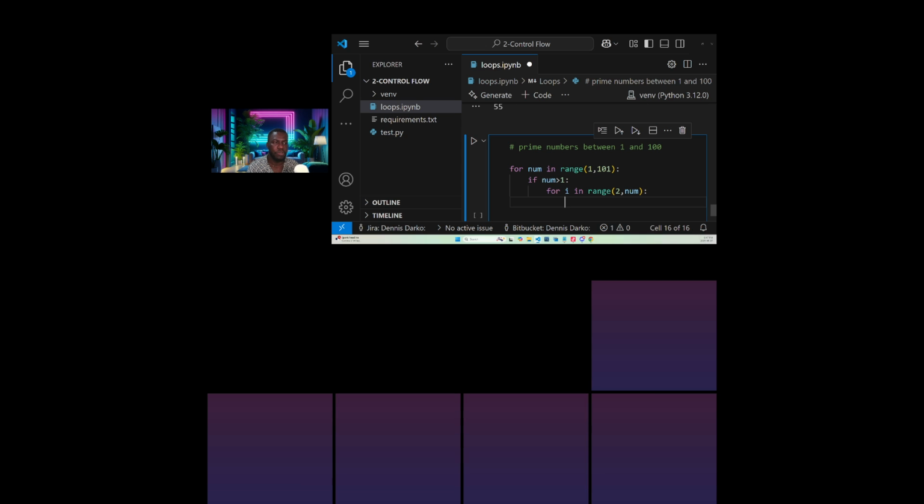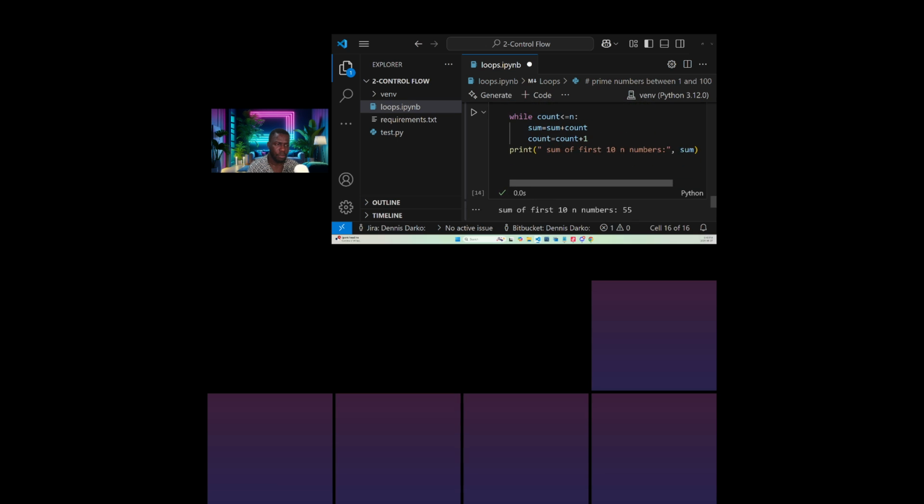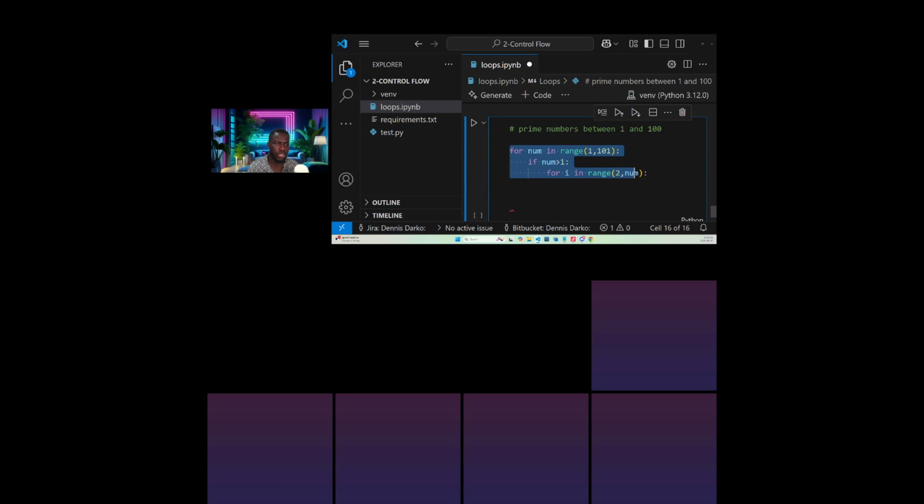So prime numbers between 1 and 100. For number in range 1, 101, if the number is greater than 1, then I'm setting another condition. I'm trying to set the conditions before I print. Remember I told you this technique, the same thing we do for the nested loops and all that. Always set the conditions. So I'm setting the conditions for i in range 2, the number.